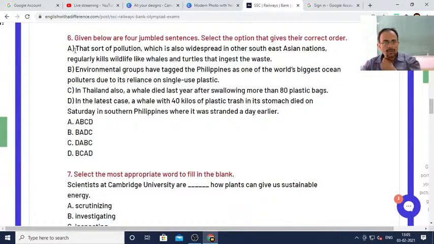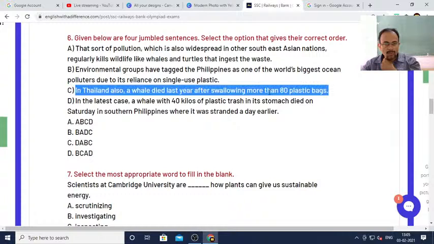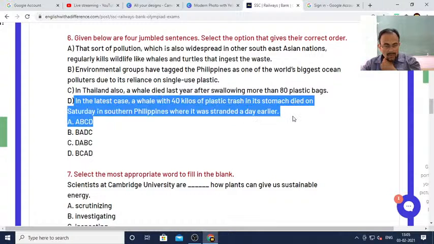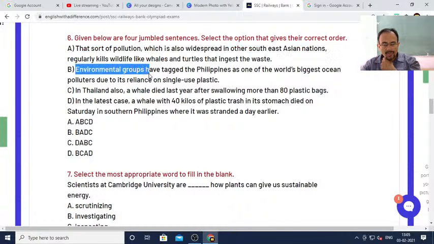These are all four jumbled sentences given here, and you have to select the option that gives their correct order. All these are in sequence, but they are in jumbled sequence, so you have to make it sequential as per the flow of events, as per the incidents. You have to make them in sequence. So what should be the answer?